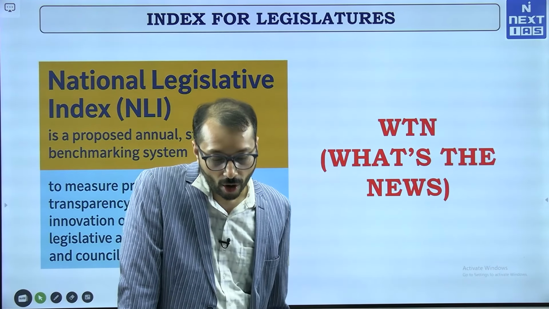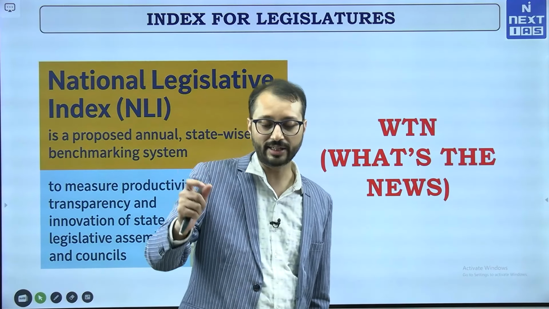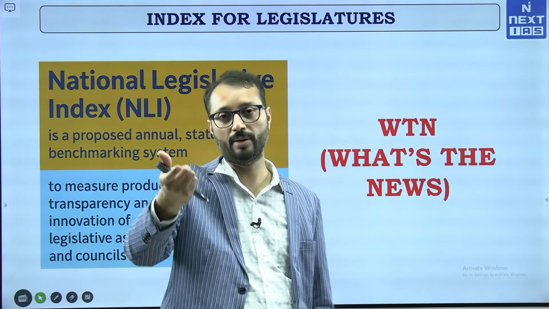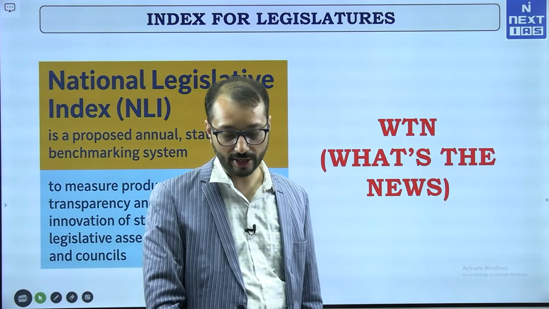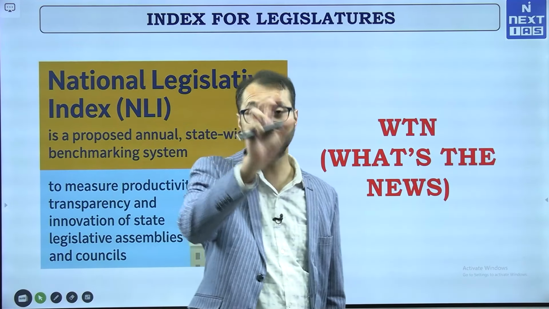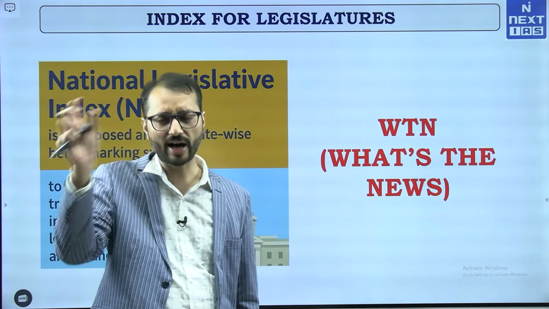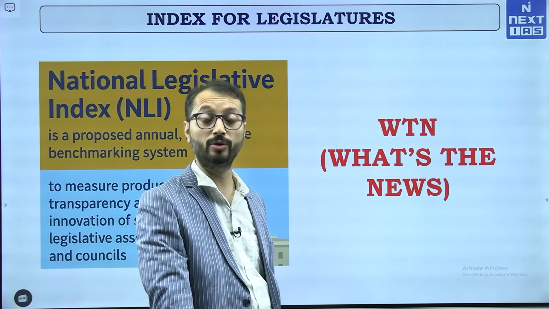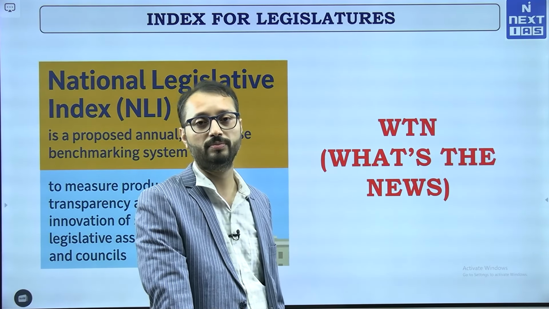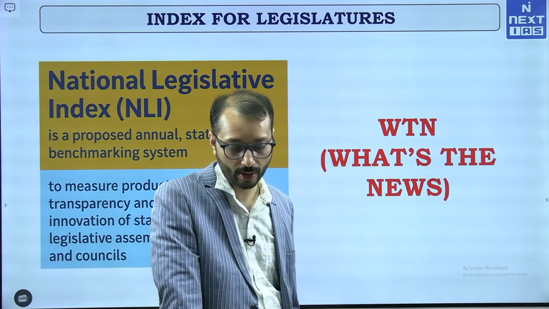The long-term data from 2016 to 2021 indicates that the average number of days state legislatures sit in a year is 25 across 23 states. So you can clearly see that the number of sittings is far less than what there should be for the house to represent the population adequately.